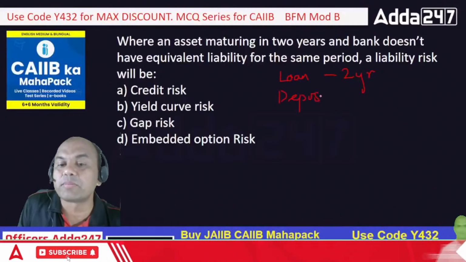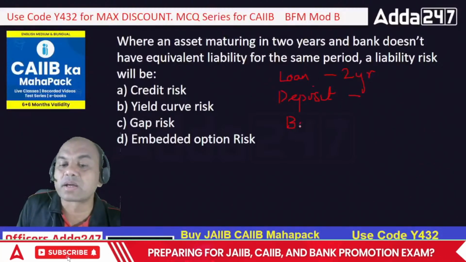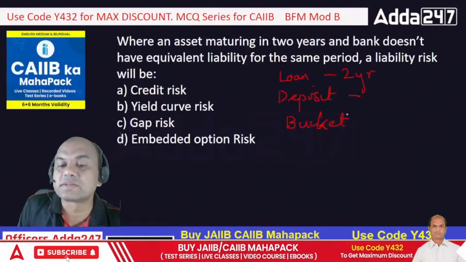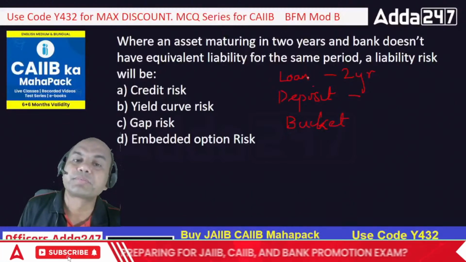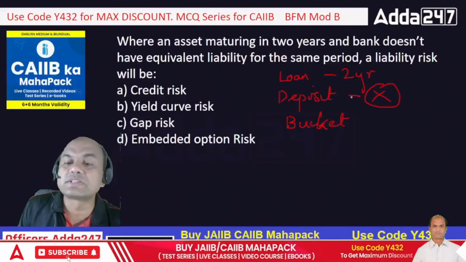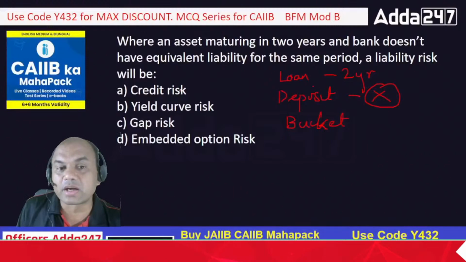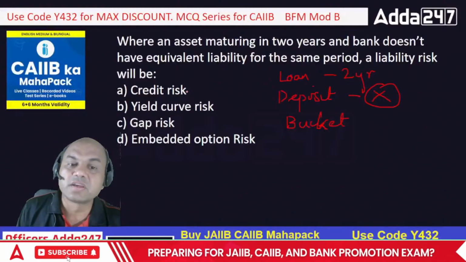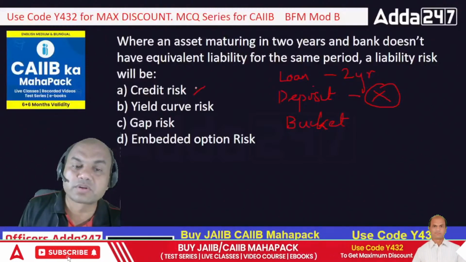See here, what does the RBI bucket system tell? RBI has given the bucket system. What does that bucket system say? You must have an equivalent deposit for an equivalent loan. So if I am not having any deposit over here, then which is the risk I am faced with? Credit risk? No. Credit risk is related to counterparty risk, meaning if I give the loan and somebody doesn't give me back. So that is out.